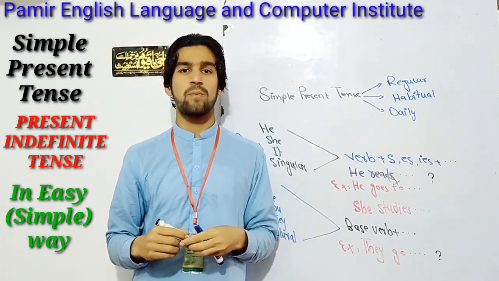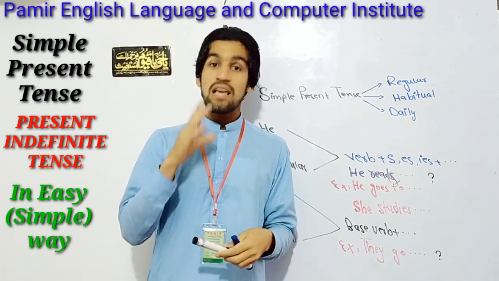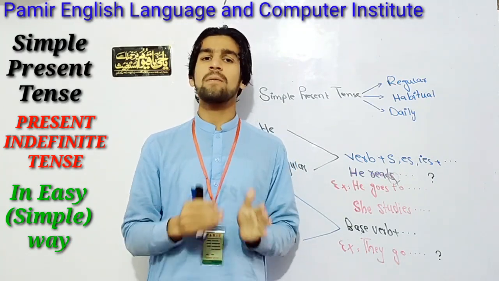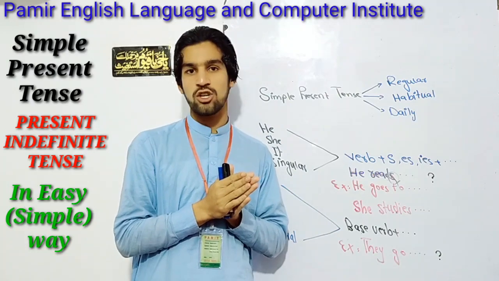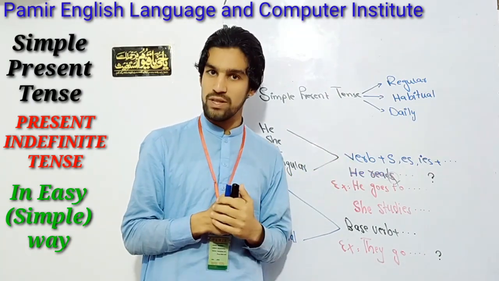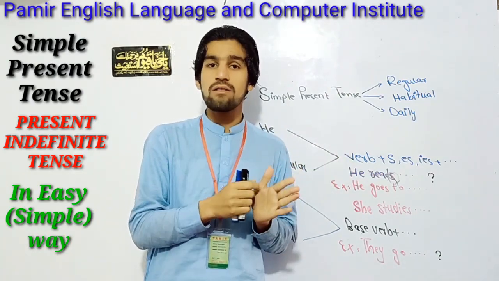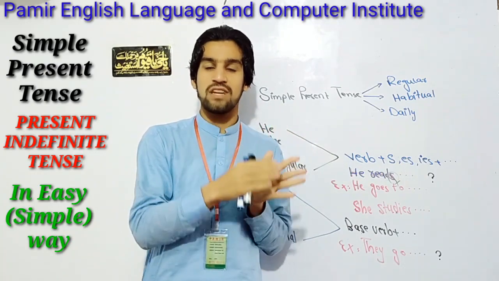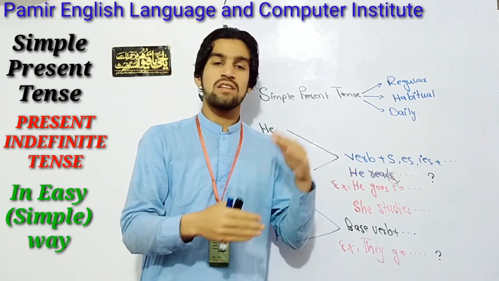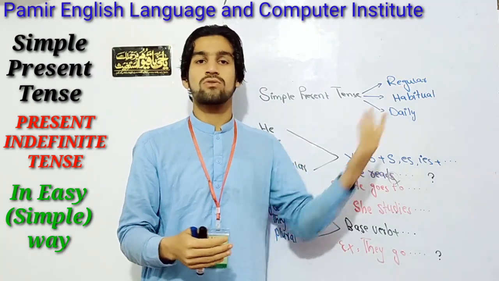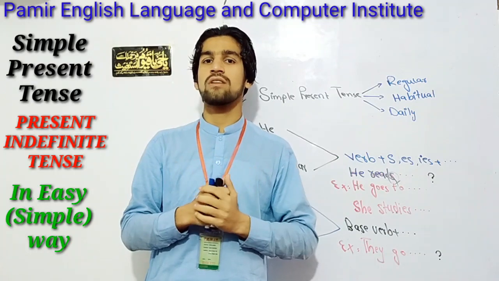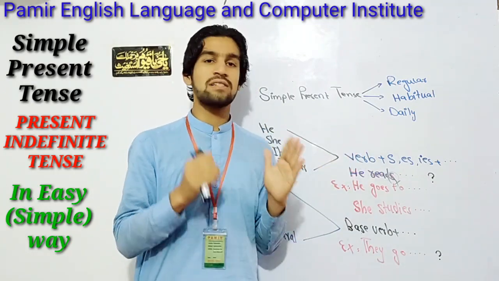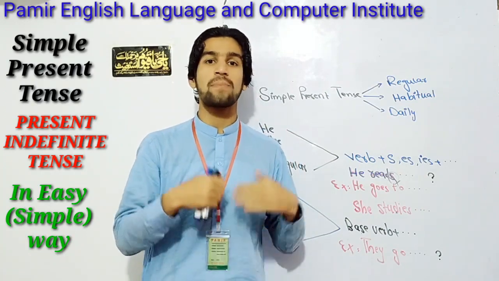Once again, I will have to repeat it, and then I will hear from you if you have any questions. Clear or not? Simple present tense expresses an action which happens regularly, habitually, and daily. I told you regular action is a sort of action which happens once a week, 2 times a week, or 3 times a week. The same in month, in year, in semester, etc. Habitual action is a sort of action which shows someone's habit. And the final one, daily action, is a sort of action which happens every day.